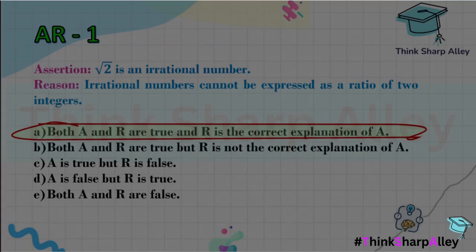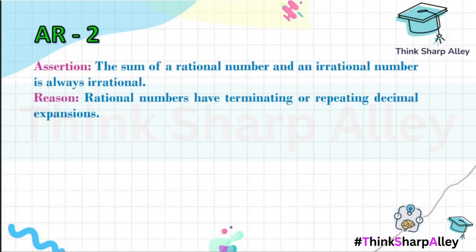Moving on to the next question, which says, sum of a rational number and an irrational number is always irrational. It is true because let's take an example. Suppose we take a rational number 2 and an irrational number root 3. So if I add 2 plus root 3, this is irrational. Now let us have a look at the reason. Rational numbers have terminating or repeating decimal expansions. This is true.